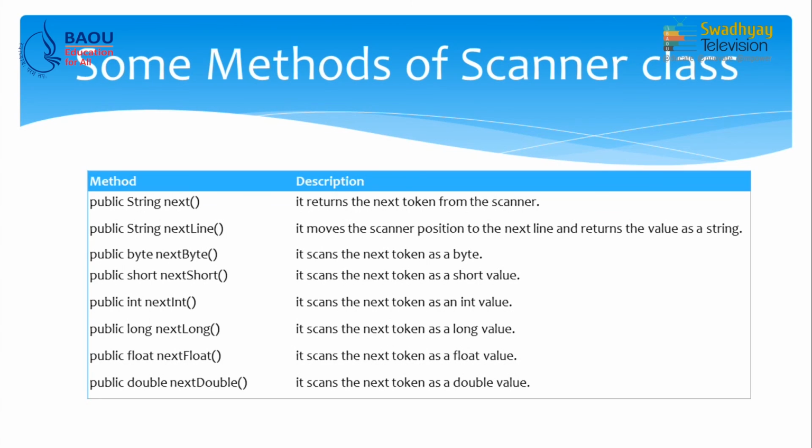Similarly, we have nextByte, nextShort, nextInt, nextLong, nextFloat and nextDouble methods to return appropriate data entered by the user from the keyboard. So, these are some methods of the Scanner class.